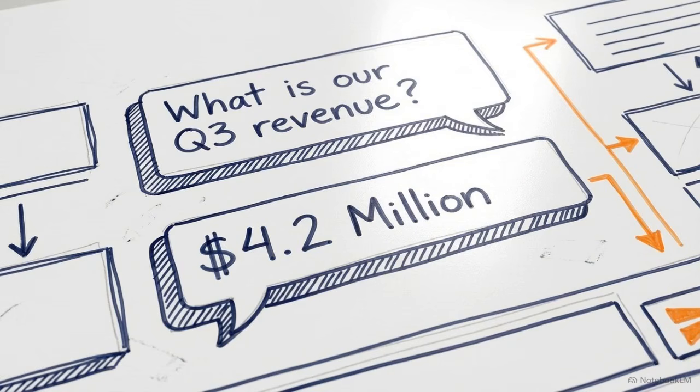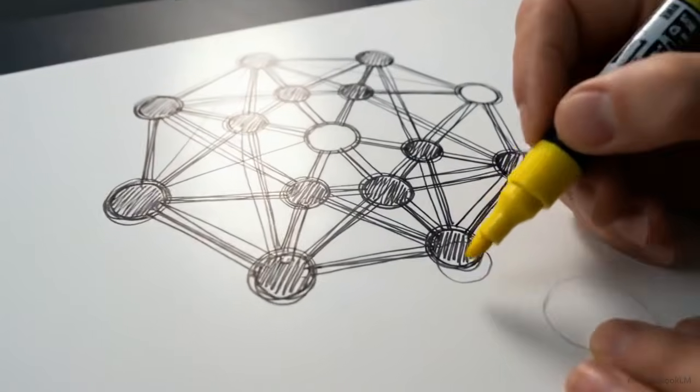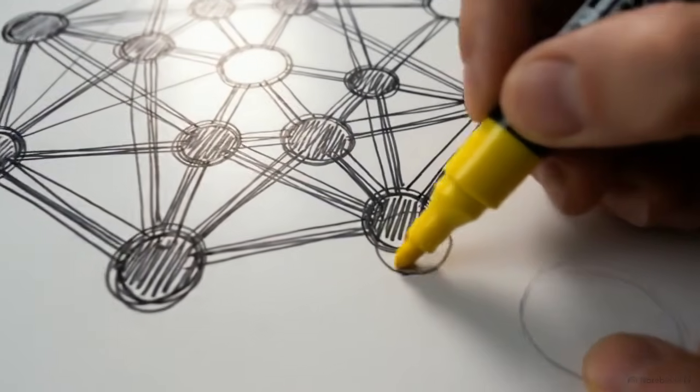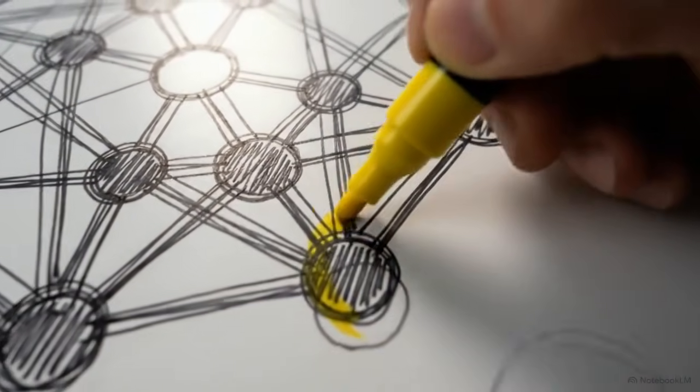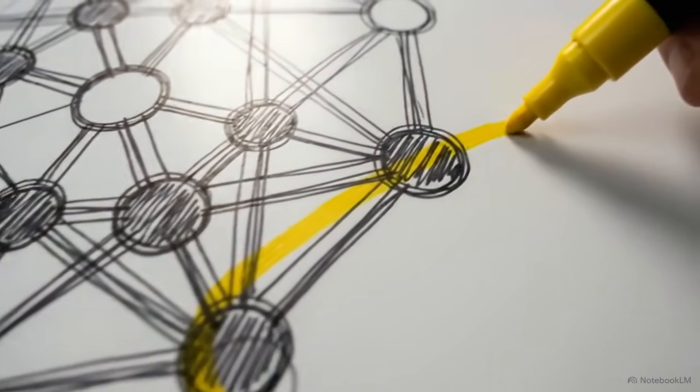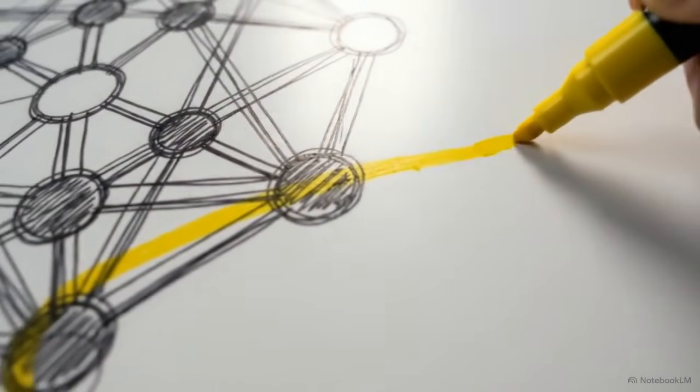Ask an AI a simple question, and it performs well. Ask that same model to cross-reference multiple documents to execute a complex, multi-hop query, and the system fails. GraphRAG applications solve this problem.